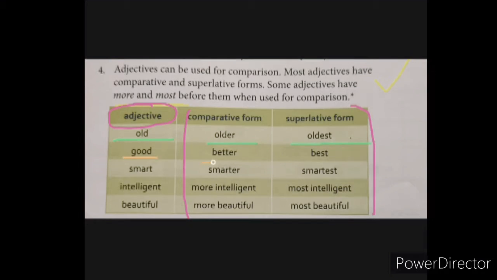Good, better in comparative form, best in superlative form. Smart, smarter, smartest. Intelligent, more intelligent in comparative form, and most intelligent in superlative form. Beautiful, more beautiful, and in superlative form, most beautiful.